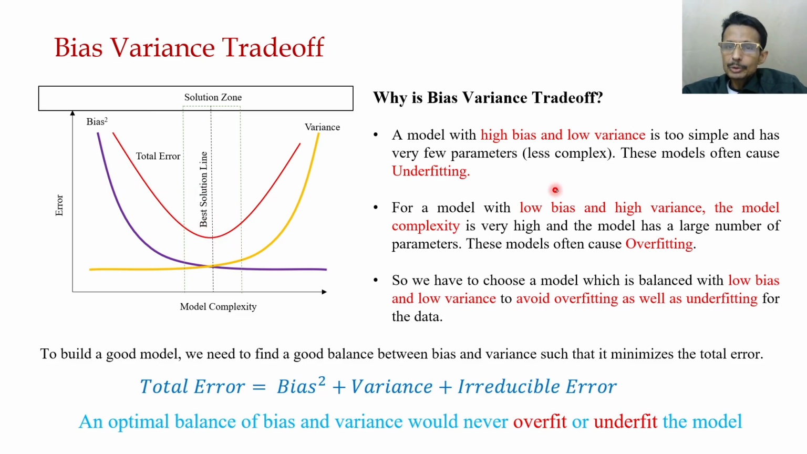Okay, so we have to choose a model which balances low bias and low variance and avoids overfitting as well as underfitting. So the basic idea is that an optimal balance of bias and variance would never overfit or underfit the model, so that we can put the total error at a very minimum position.